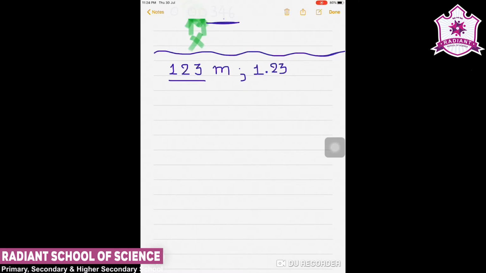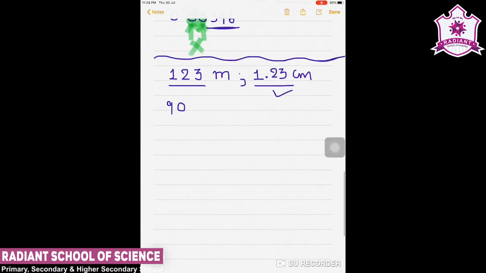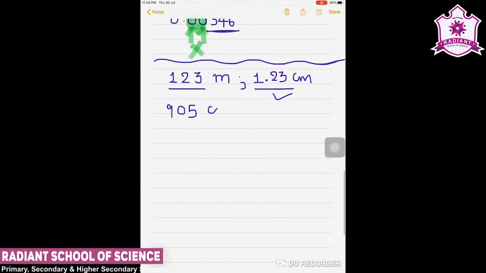So all non-zero digits are significant. Say 1.23 with some unit, say centimeter, then these all are having 3 non-zero values, so they are 3 significant figures. Second, all the zeros between two non-zeros are significant, say 905 centimeter.